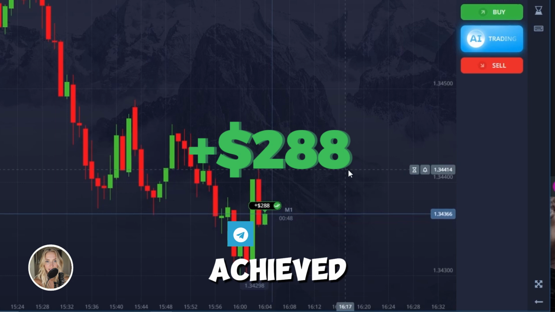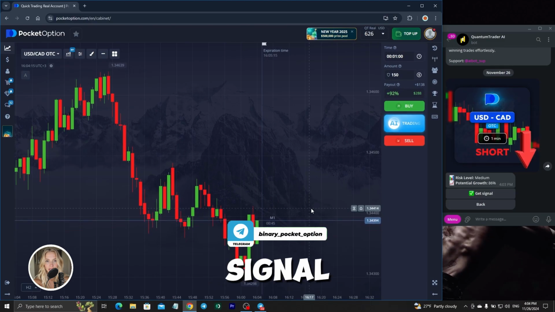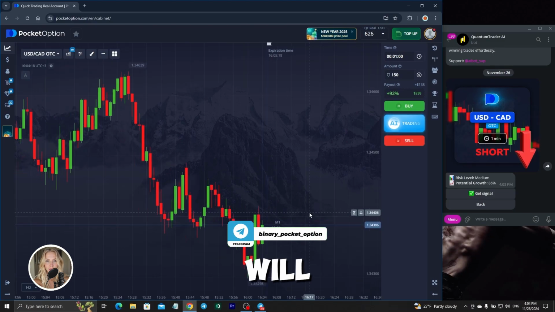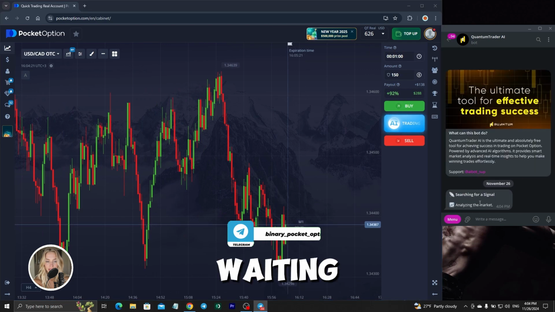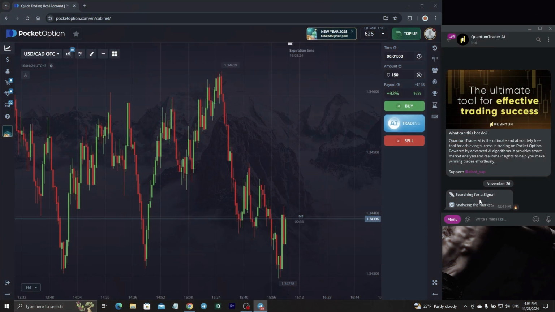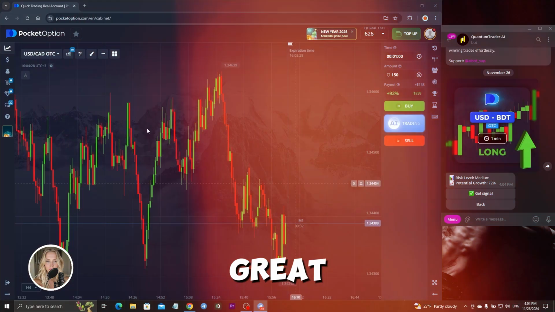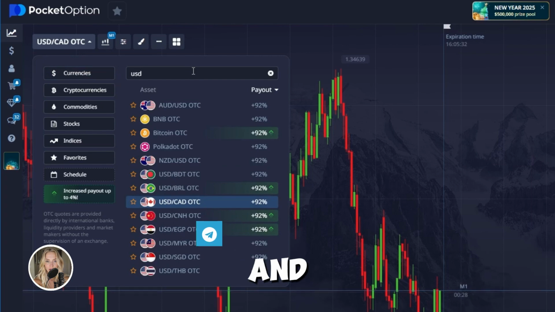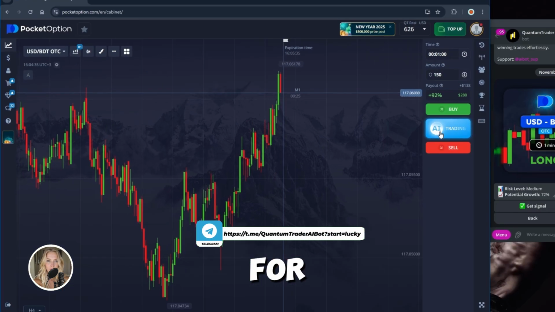Great. We have achieved a fairly confident closing on this signal. We continue trading. We will select a new entry point, and we are waiting for the market analysis. Great. There's a new currency pair here, and here our position will open for an increase.